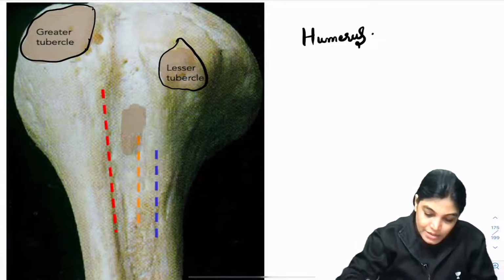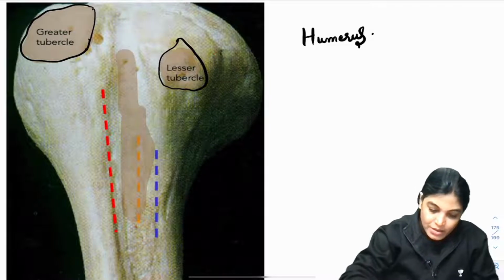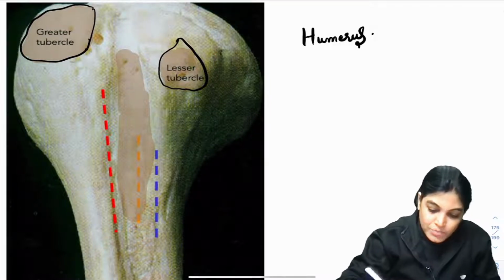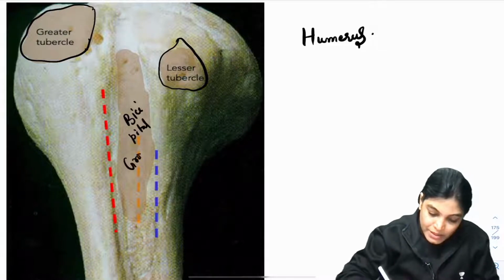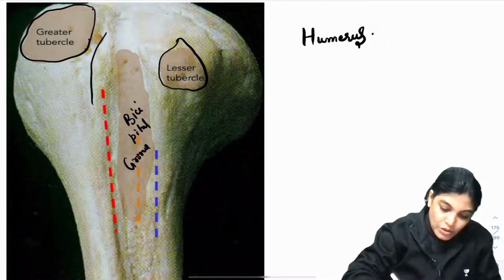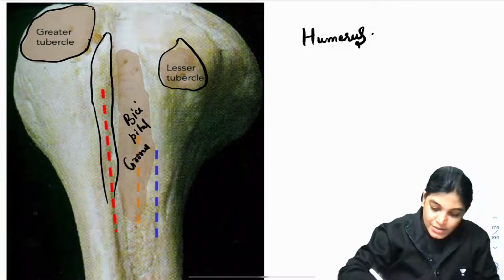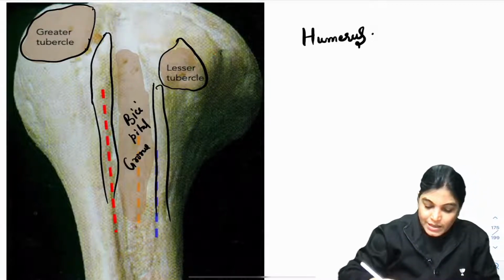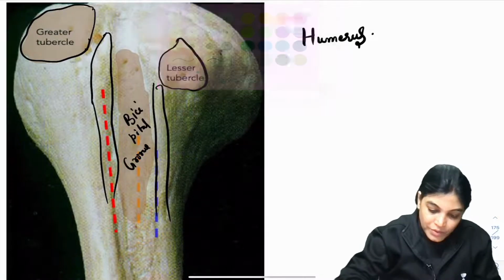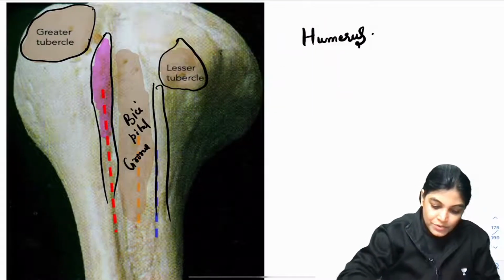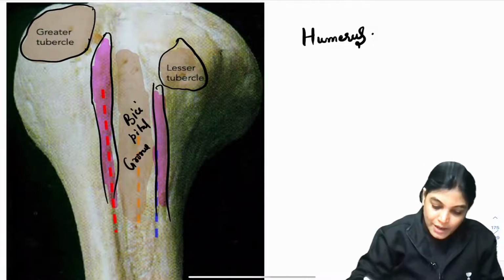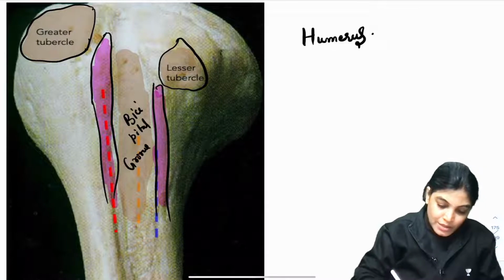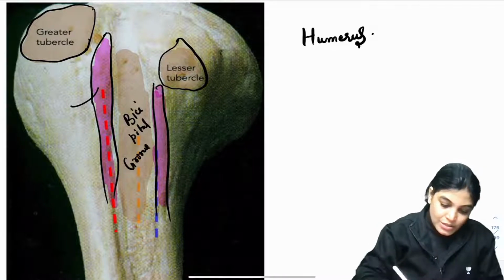So here you can see this is a depressed area. This is the bicipital groove. This is a depressed area, so this is a groove, but surrounding it there is a small ridge here and a small ridge here. So surrounding this groove area we will have ridges, medially and laterally.